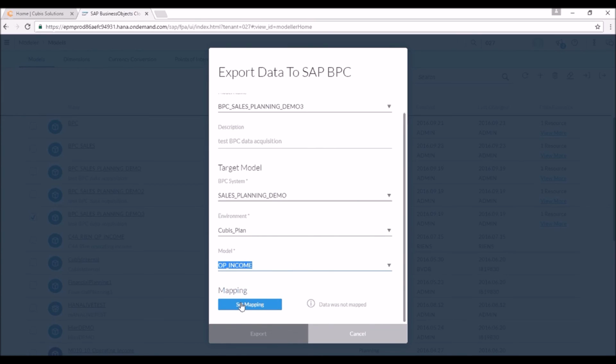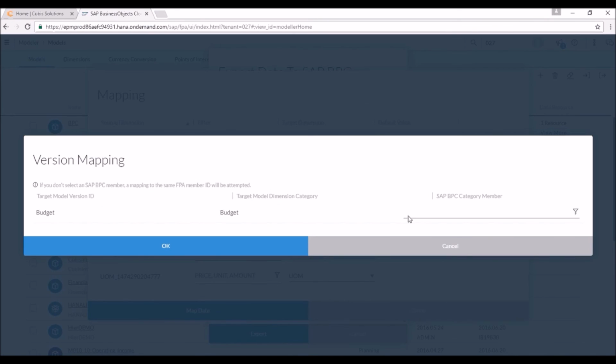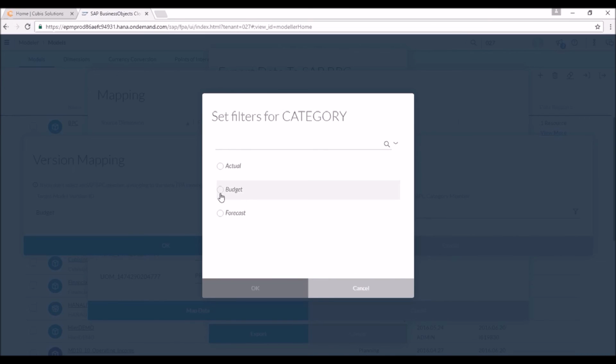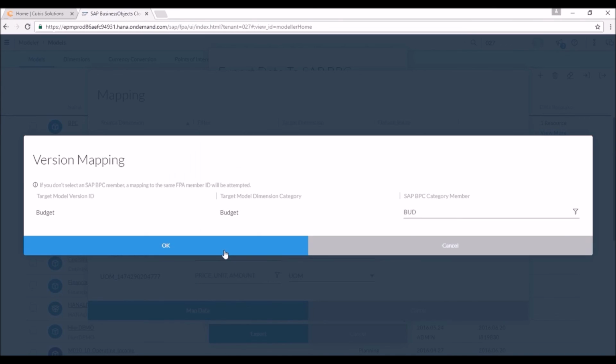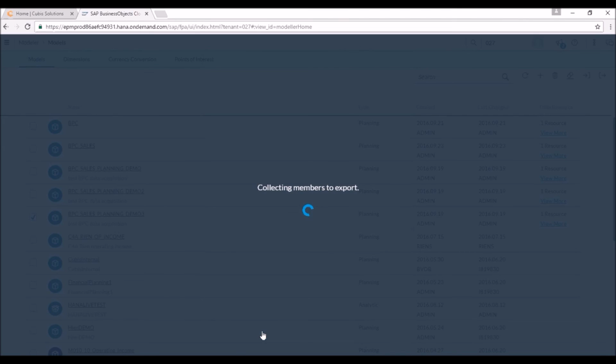In the mapping, we choose which data exactly has to be exported to BPC by selecting the members for each dimension. In our example, we have already pre-filled the member selections. We only have to set the version mapping for the BPC category dimension. We choose to export the budget data to BPC. We finish the mapping by clicking the Map Data button, and we start the BPC export by clicking the Export button. The export to BPC has started.